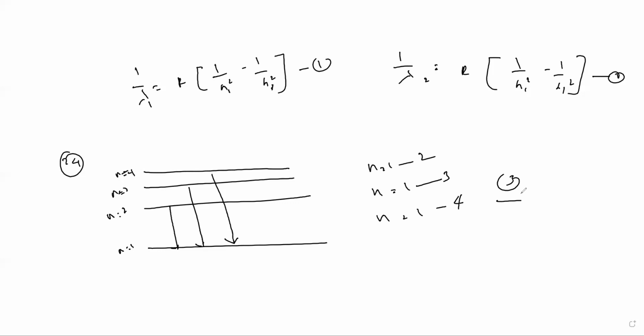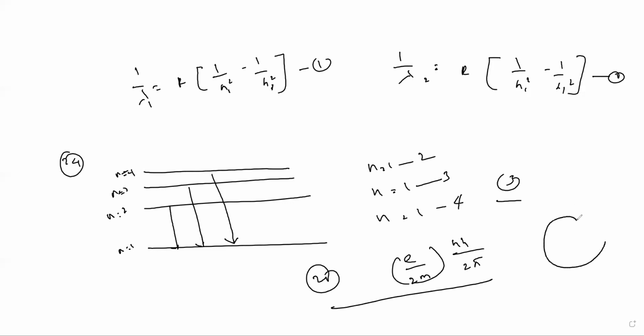Next, 25th. In the Bohr model, an electron moves in a circular orbit around the proton. Consider the orbiting electron to be a circular current loop. Find the magnetic moment of the hydrogen atom where the electron is in an excited state. The answer is e by 2m into nh by 2 pi. You need to find the magnetic moment, which means M is equal to I A. You need to find current I, you need to find area, nth orbit. You already know the formula for R.